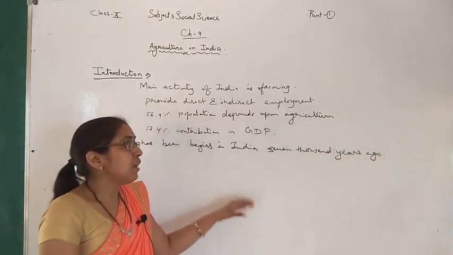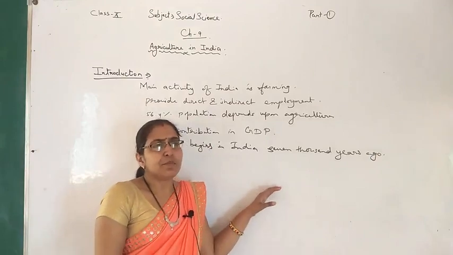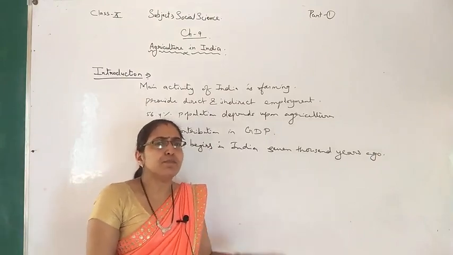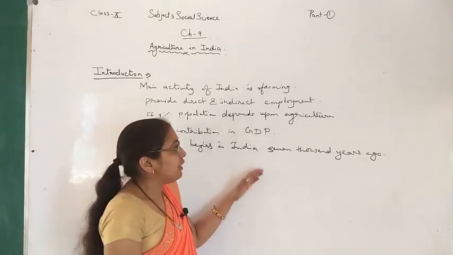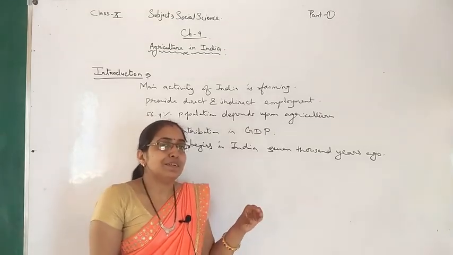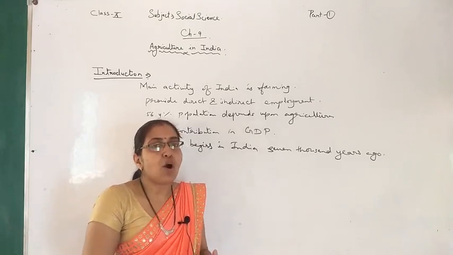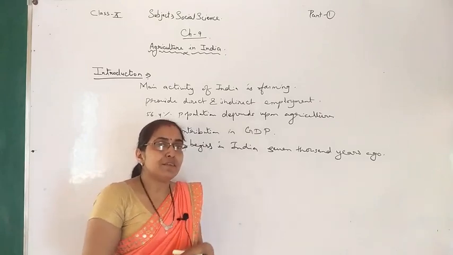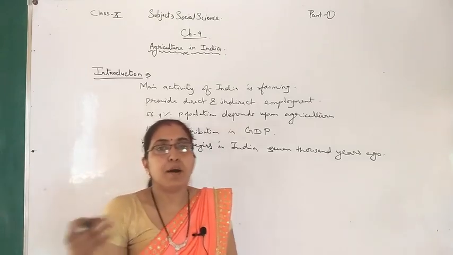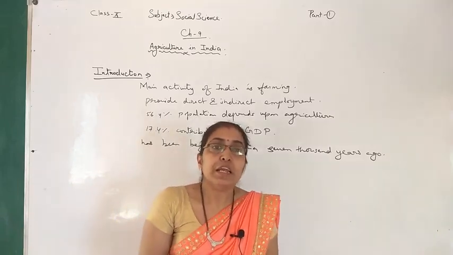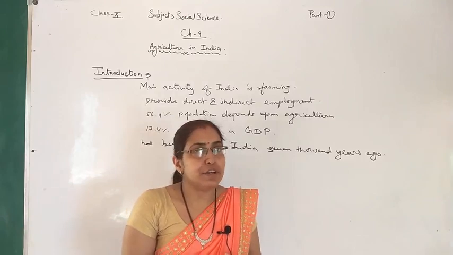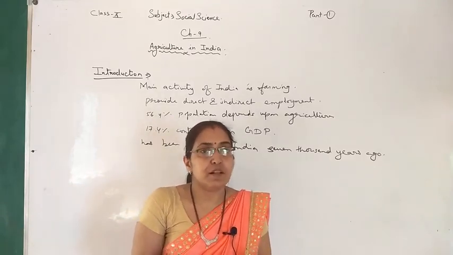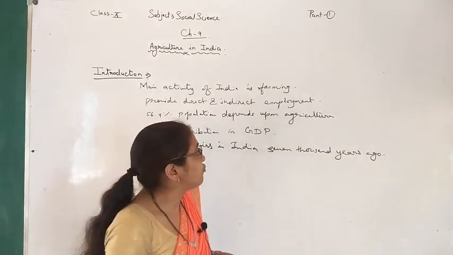It means it was started in India so many years before. The people of the Indus Valley civilization, Harappa, Mohenjo-daro, engaged themselves in cultivation.